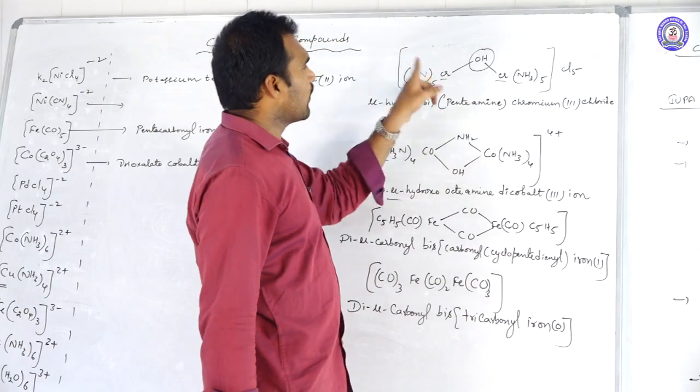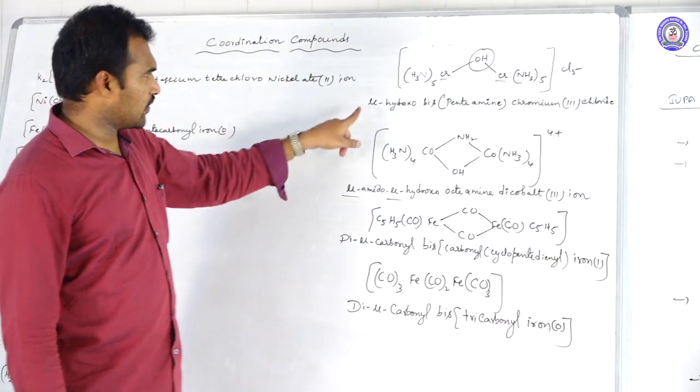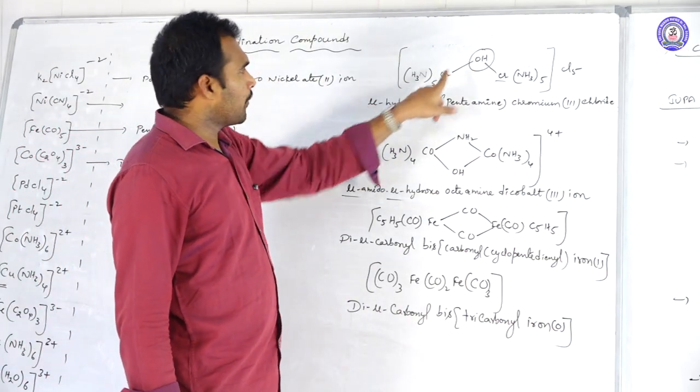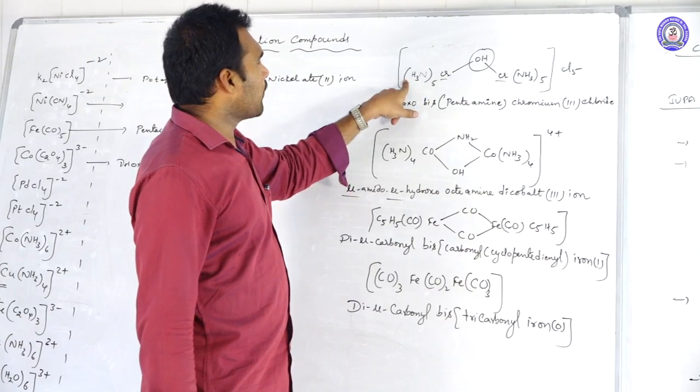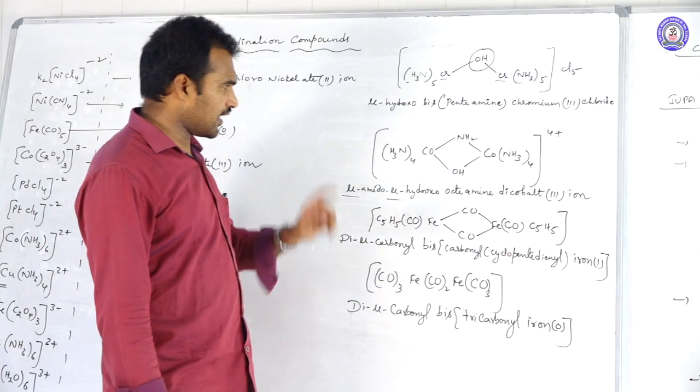pentaamine chromium, and what is the oxidation state of chromium? 3, chloride. Okay, and then once again, mu hydroxo, bis, pentaamine chromium 3 chloride. That is the name of the first compound. Come to the second compound.